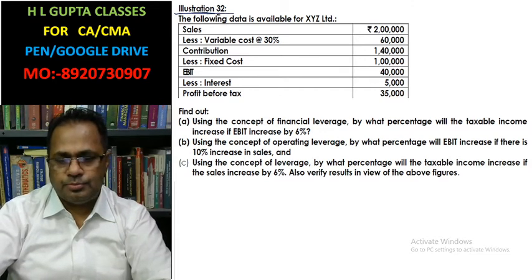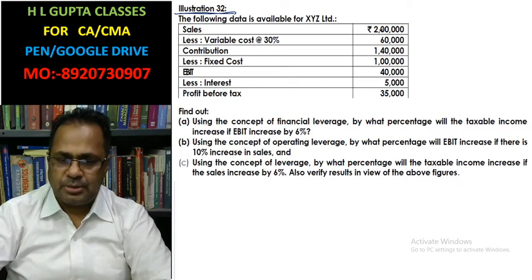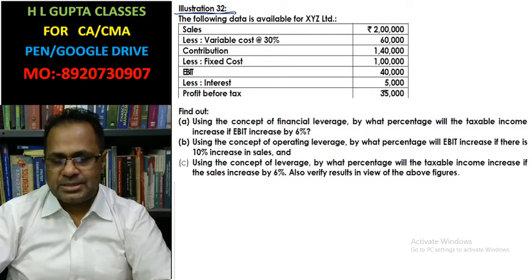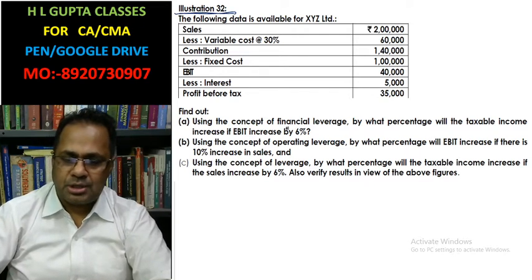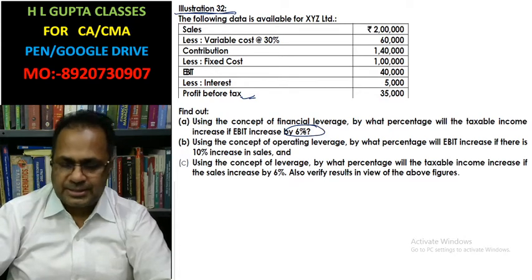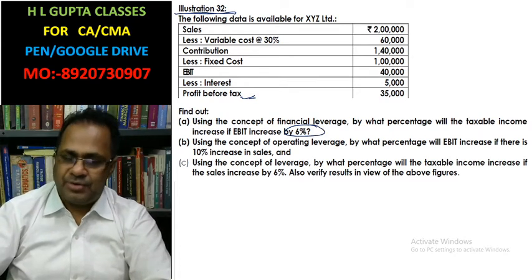Illustration number 32. The following data is available in XYZ Limited. Sales 2 lakh, variable cost 30%, contribution 1,40,000, fixed cost 1 lakh, EBIT 40,000, interest. This information is given. Using the concept of financial leverage, by what percentage will the taxable income, profit before tax, increase if EBIT increases by 6%? You have to calculate the degree of financial leverage.